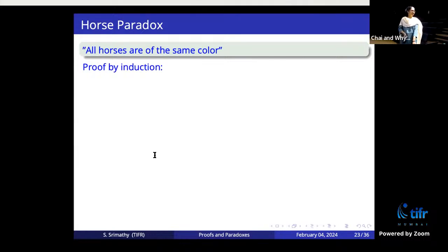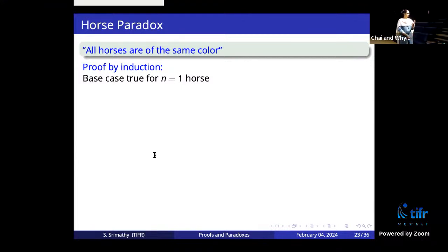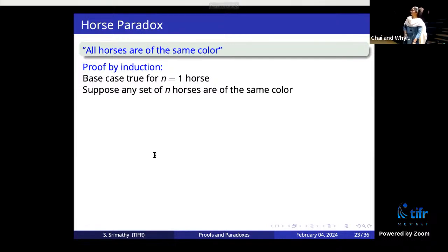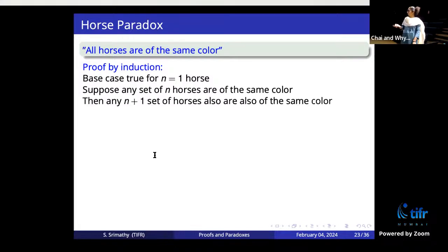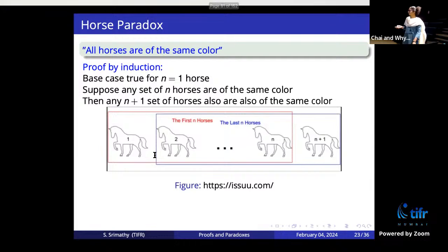Okay, the proof is by induction. Let's say the base case is true: if there is one horse, it is of the same color. There are no more horses. It is fine. Now, suppose any set of n horses are of the same color. I take any n horses, n can be anything, and suppose that all of them are of the same color. If I want to use induction, I want to show that any n plus 1 horses will be of the same color. Here is the visual proof.